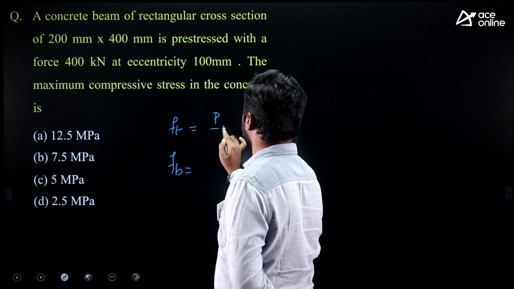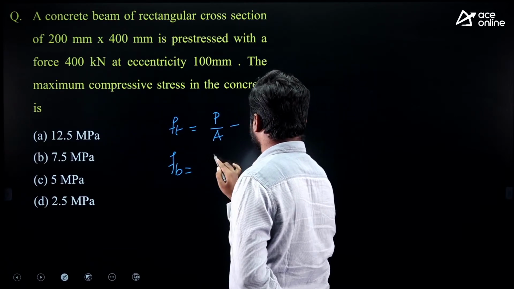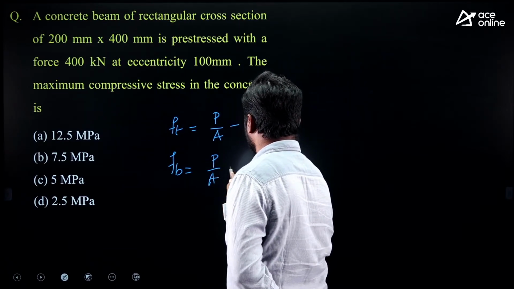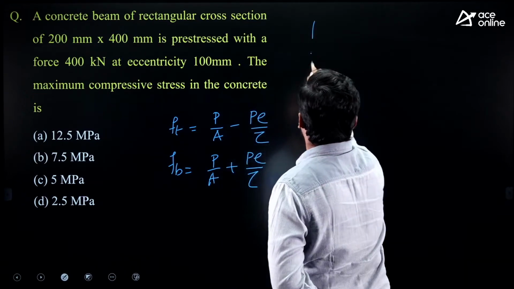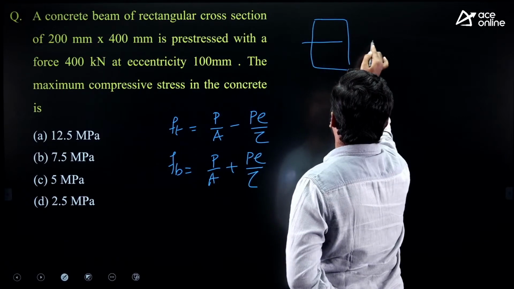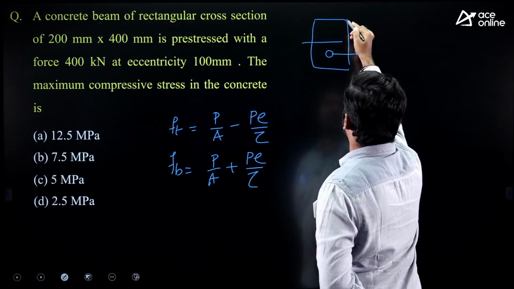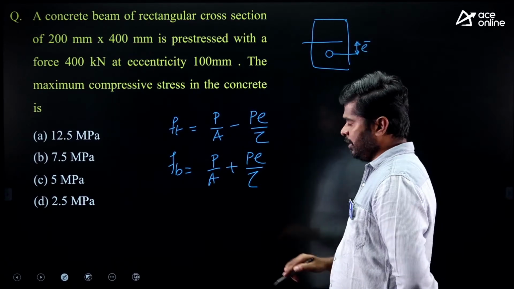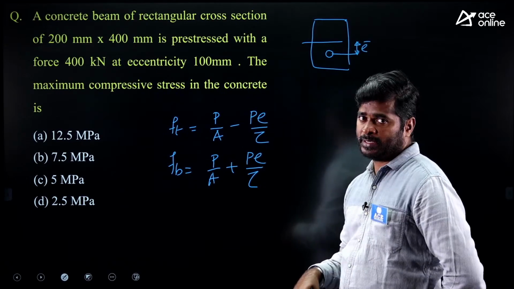Stress at top fiber is P by A minus PE by Z. Stress at bottom fiber is P by A plus PE by Z. Whenever we place the tendon with eccentricity e, then stress developed at top fiber is P by A minus PE by Z, and the stress developed at bottom fiber is P by A plus PE by Z.